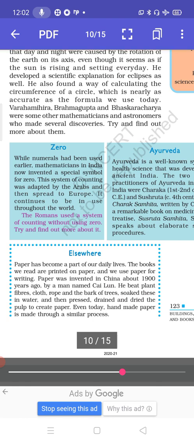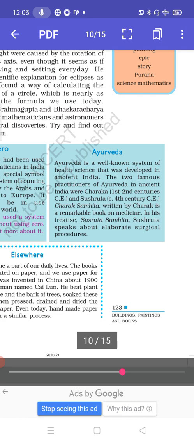Zero. While numerals had been used earlier, mathematicians in India now invented a special symbol for 0. This system of counting was adapted by the Arabs and then spread to Europe. It continues to be in use throughout the world. The Romans used a system of counting without using 0. Try and find out more about it. So, Romans were not using 0, and the counting system was adapted by the Arabs. So, 0 is the contribution of India. I hope you all are aware of the fact.